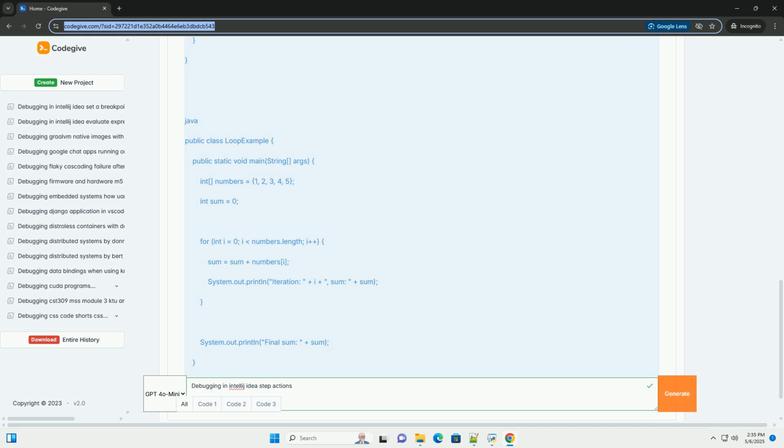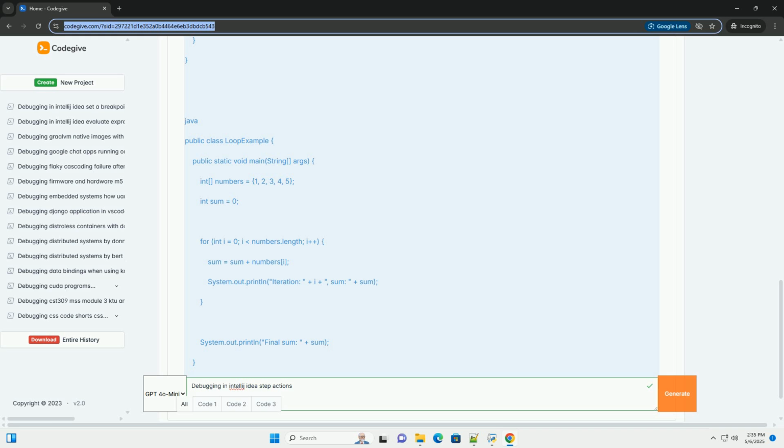Starting the debugger. 1. Run in debug mode. Right click within the Main.java file or in the gutter next to the main method declaration and select Debug Main.main. You can also use the keyboard shortcut, usually Ctrl+Shift+F9 or Shift+F9. 2. The debug tool window. IntelliJ IDEA will start the debugger, and the program will execute until it hits the first breakpoint. The debug tool window will open at the bottom of the screen.